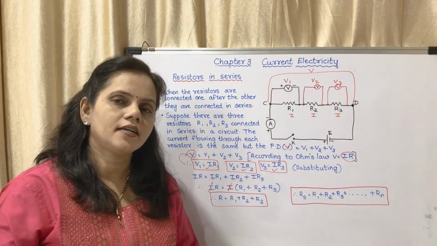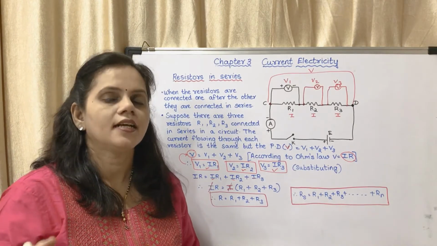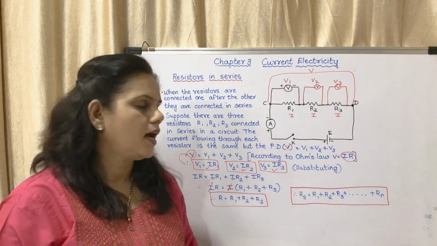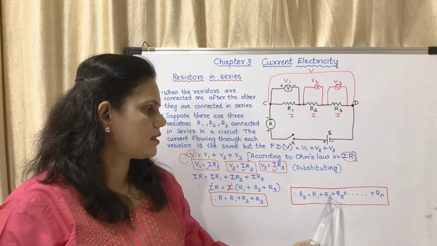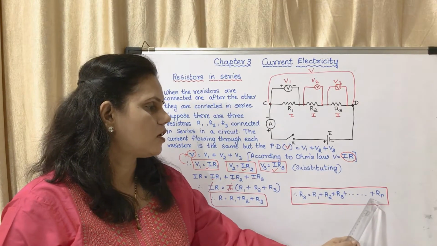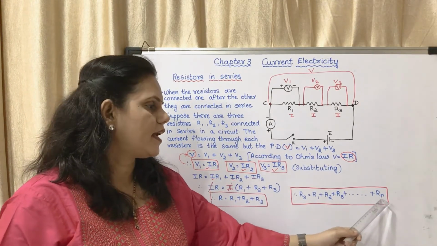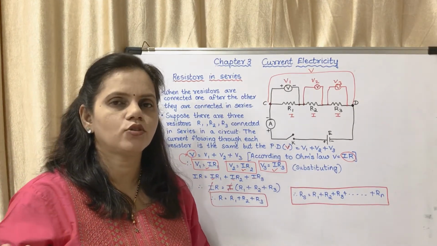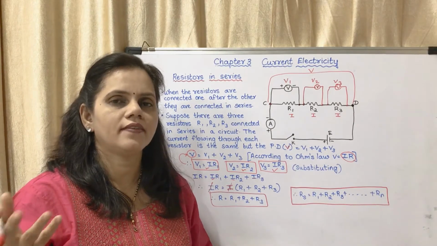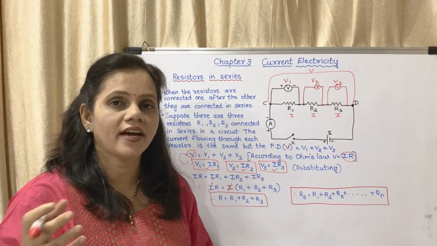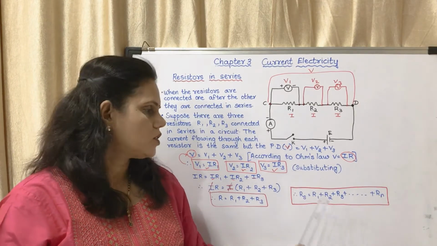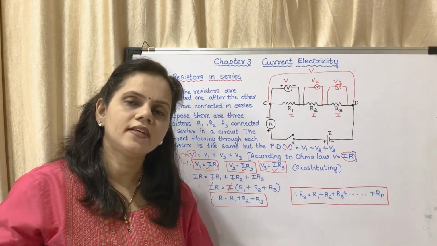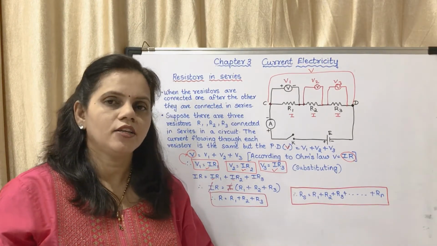Now consider we are connecting a large number of resistors. Then the equation will be RS, where S stands for series. RS is equal to R1 plus R2 plus R3 plus and so on up to Rn, where n stands for the nth resistance. It could be 1000th, 2000th, 500, 10, or 5. So R1 plus R2 plus R3 plus R4 plus R5 plus R6 plus whatever number of resistors you have connected.